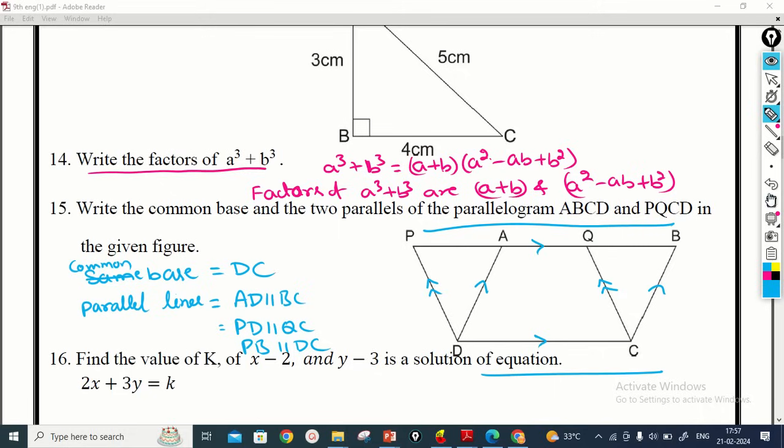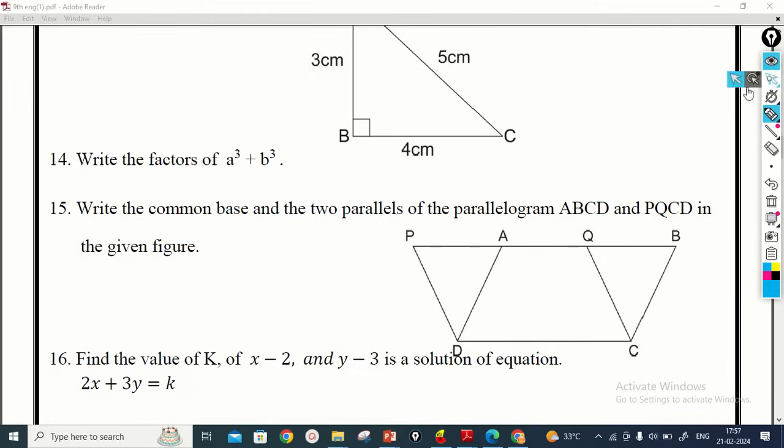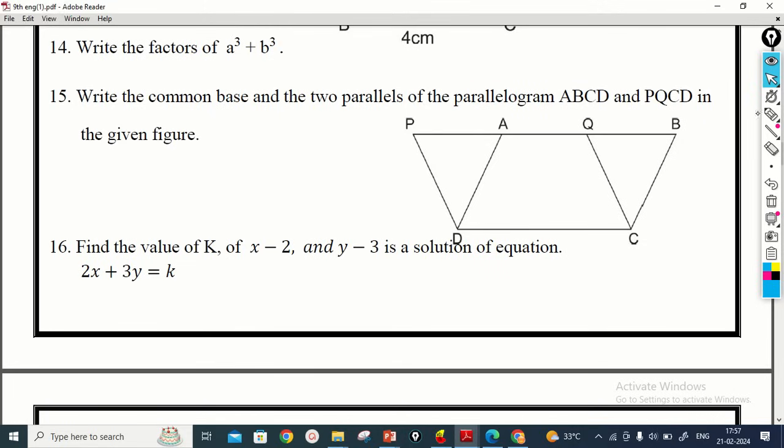And then we move to the next question. Find the value of k if x minus 2 and y minus 3 is a solution of the equation. If x minus 2 is a solution, we take x minus 2 equal to 0, so x is equal to 2, and y minus 3 equal to 0 gives y equal to 3. So the values of x and y are here.